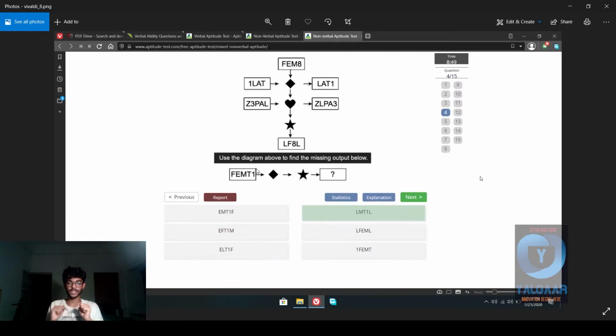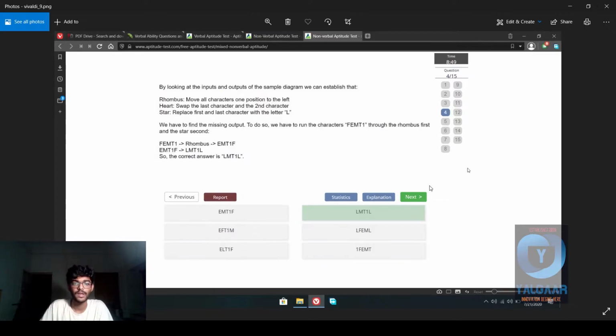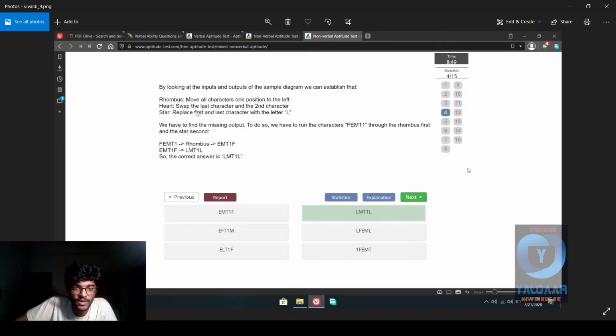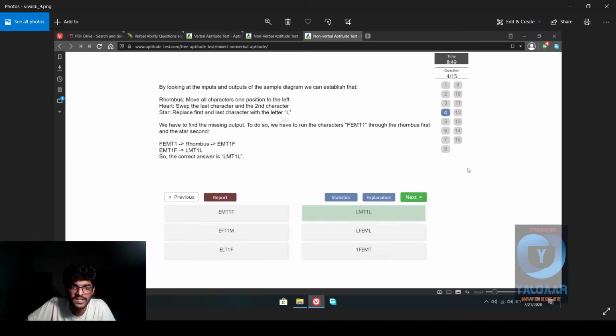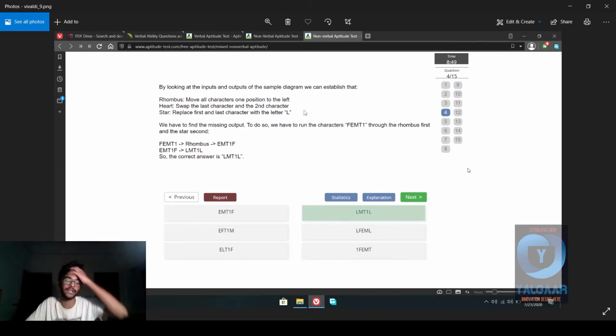LMT1L, LMT1L, yeah, okay. The second option over here is the same. And they've given, oh, right, okay, cool. So replace first and last character with letter L. All it does is replace it with the letter L. Cool, so I had it right.